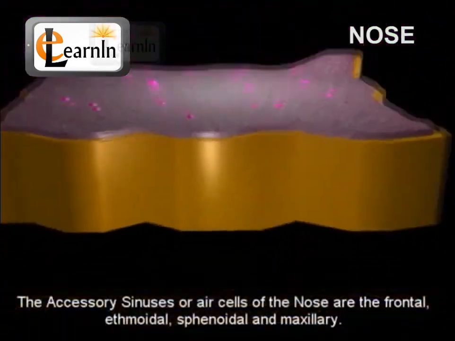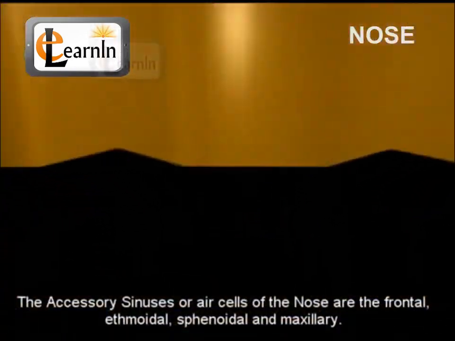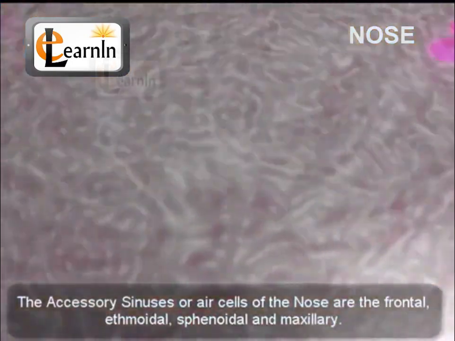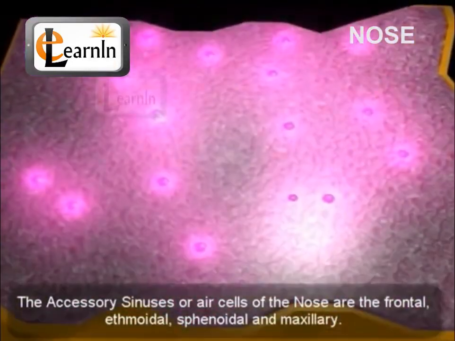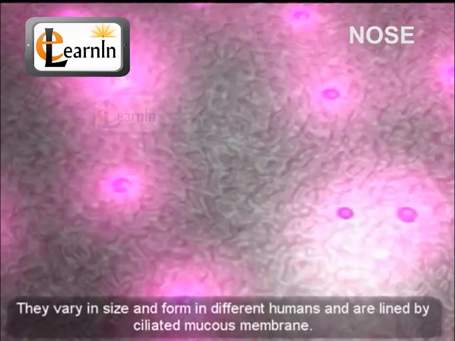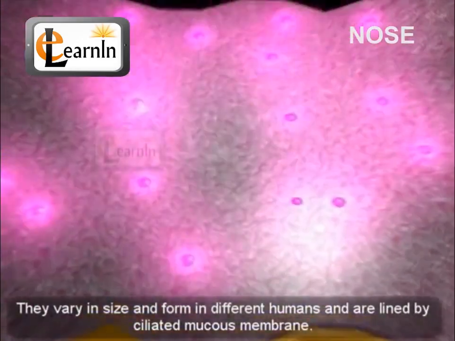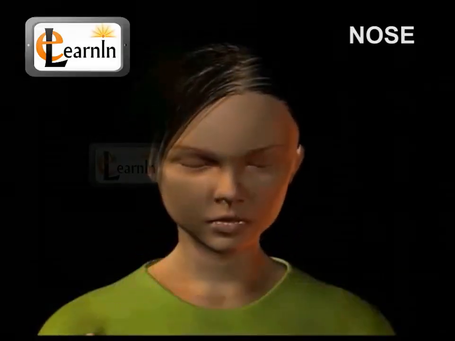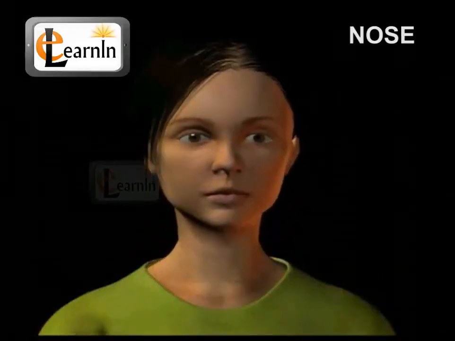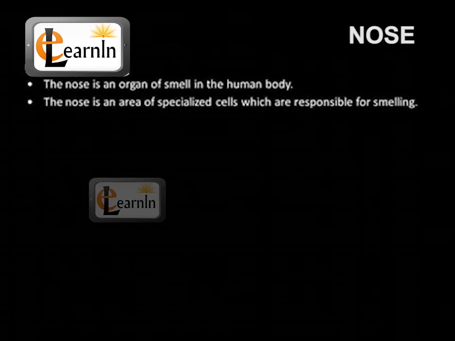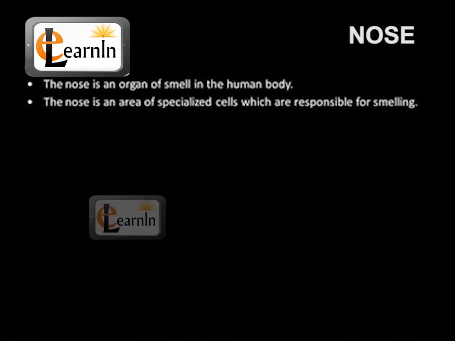The accessory sinuses or air cells of the nose are the frontal, ethmoidal, sphenoidal, and maxillary. They vary in size and form from person to person and are lined by ciliated mucous membrane. The nose is an organ of smell in the body. The nose is an area of specialized cells which are responsible for smelling.